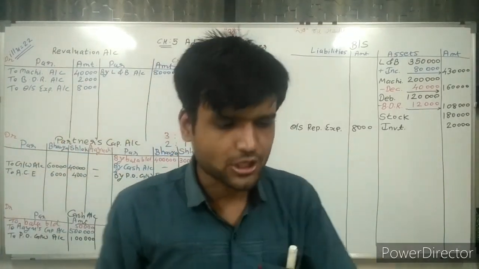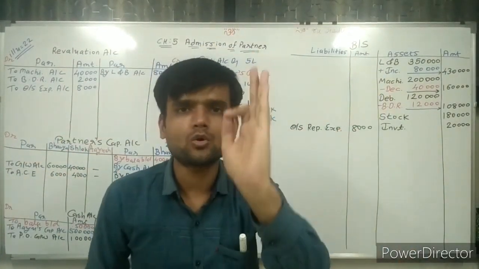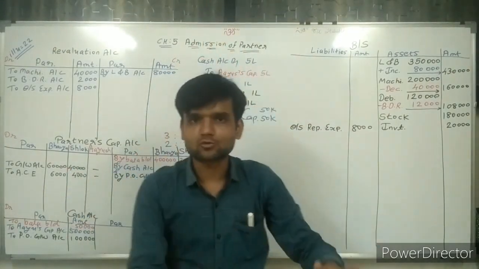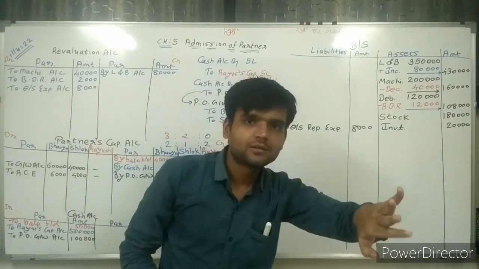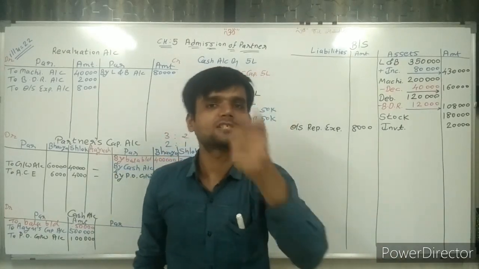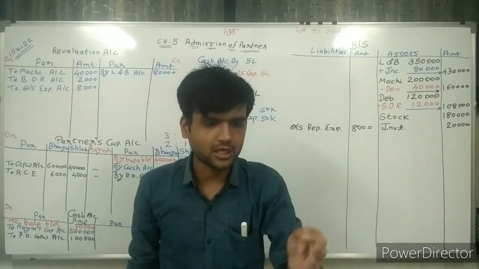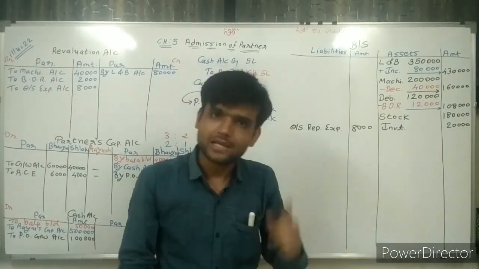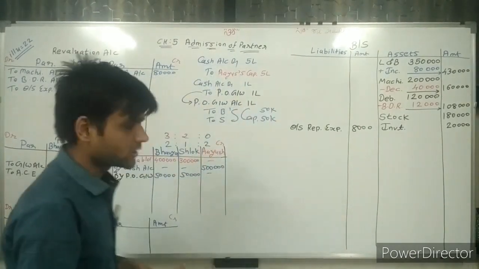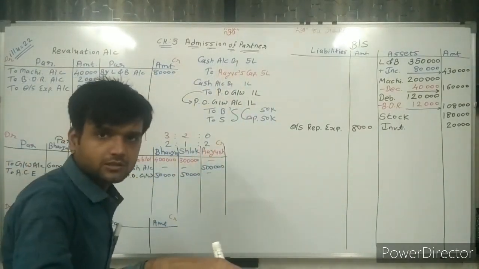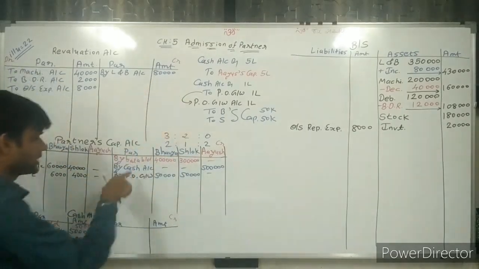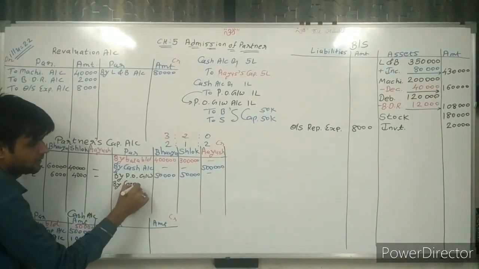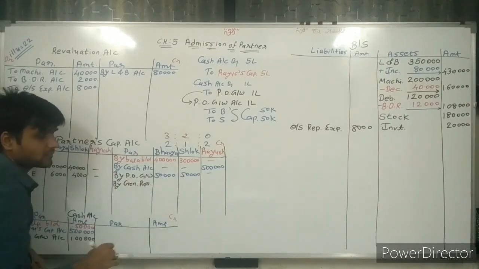Next, sir, general reserve. Now general reserve is distributed among the partners. Whatever reserves, whatever profit set aside, all of it is distributed among the partners. General reserve is a reserve which is not used, and that's why it is distributed among the partners. Here a credit balance is given, so it is distributed on the credit side by general reserve account.